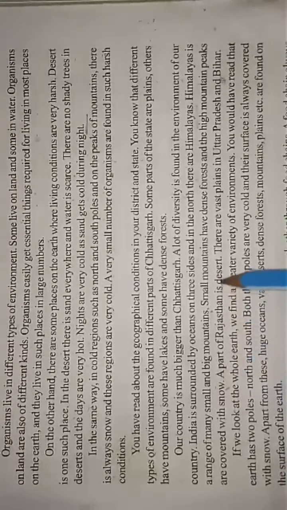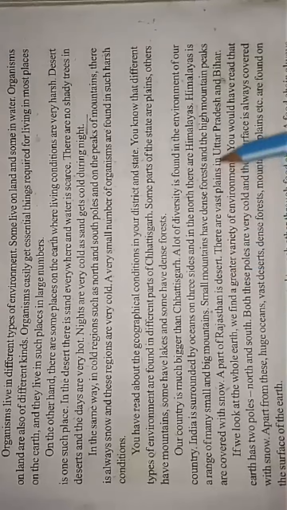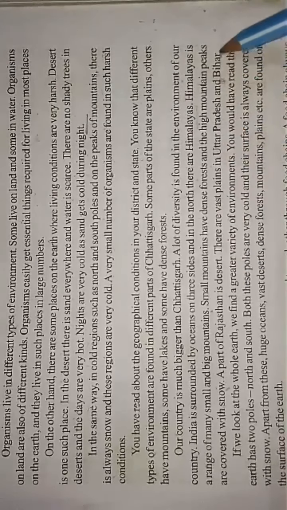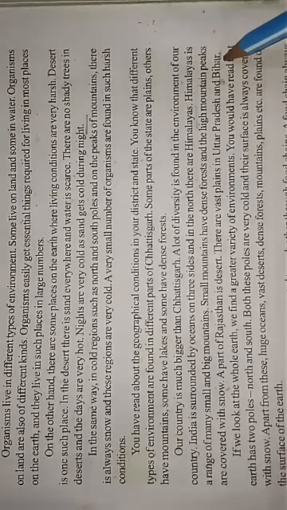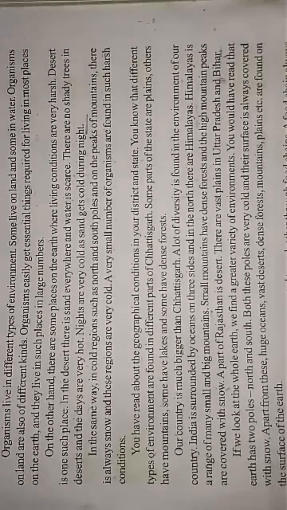A part of Rajasthan is desert. There are vast plains in Uttar Pradesh and Bihar. So our country has different types of places: somewhere mountains, somewhere desert, somewhere plains and valleys.